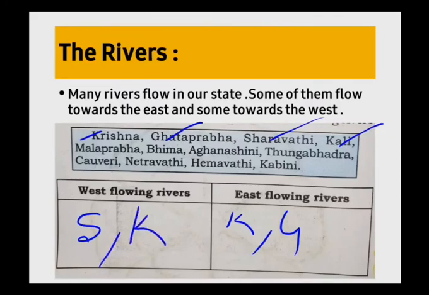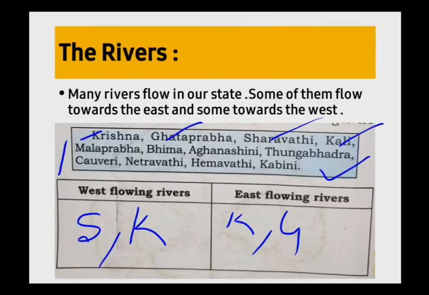In the same way children, here we have the rivers. You have to classify them between the east flowing rivers and the west flowing rivers. Here are Malaprabha, Bhima, Aghanashini, Tungabhadra, Kaveri, Netravati, Hemavati, Kabini. Classify them as west flowing rivers and east flowing rivers.